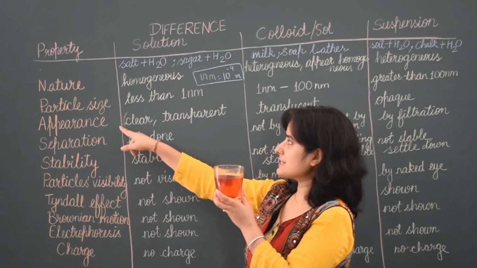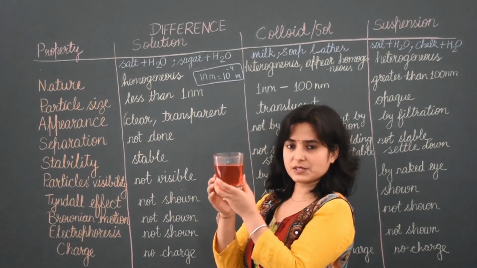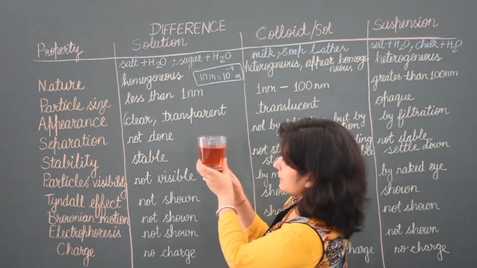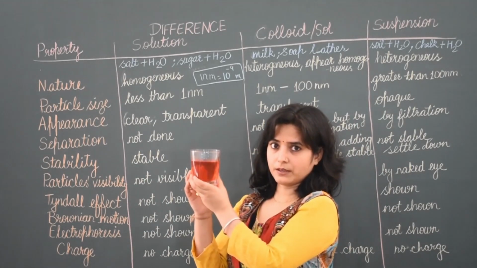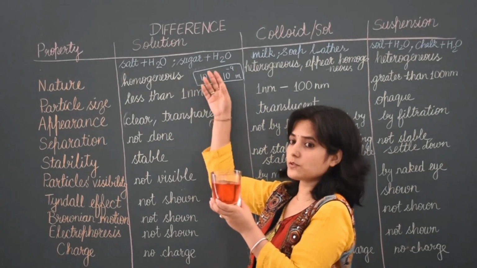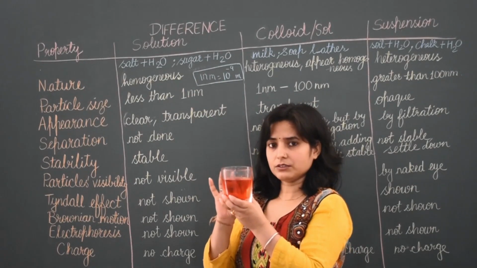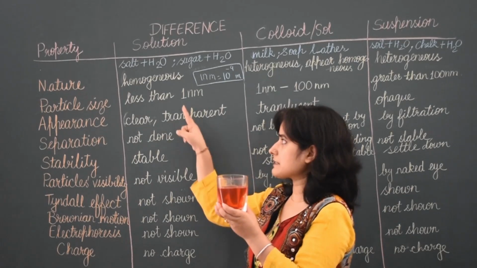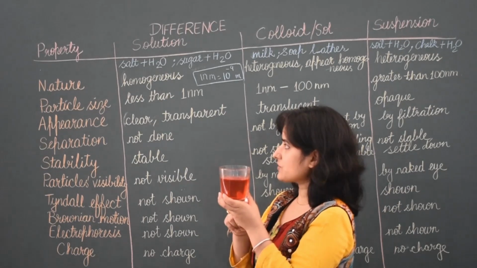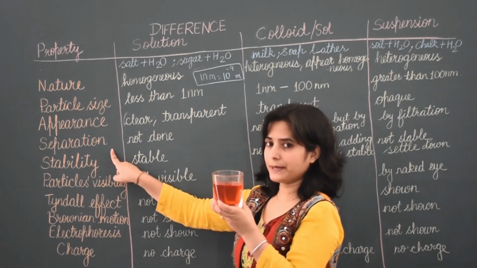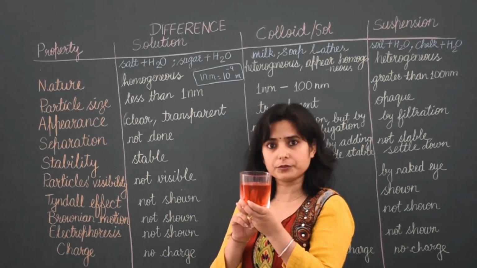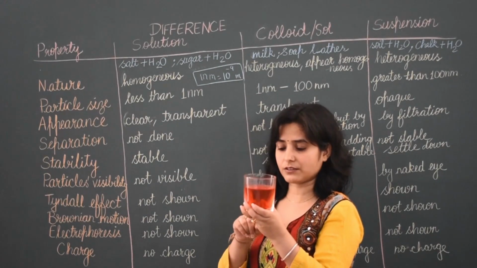Next, appearance. It is clear and transparent. You can see fingers here and you can even see the board. At home also you can make this type of solution. You can take sugar, salt or any clear thing to make a solution, and after that study these properties. So this is a clear and transparent solution. Separation. Separation means how can we separate the particles of these two, water and this juice?